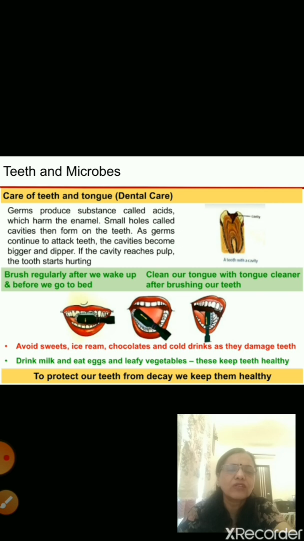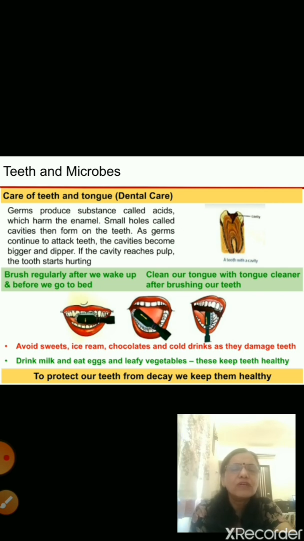If you don't take good care of this hole, it will become big, and it will go deep into the tooth. This is known as a cavity. So if cavities are formed, then it is not good. You have to take care of your teeth, and you should not allow any cavity to be formed, because if the cavity becomes bigger and deeper, it will start a toothache in your mouth.